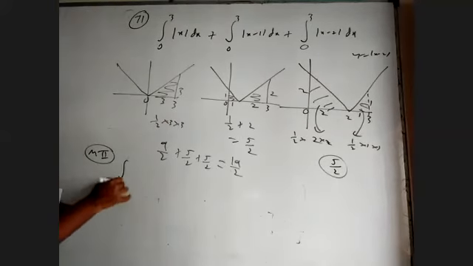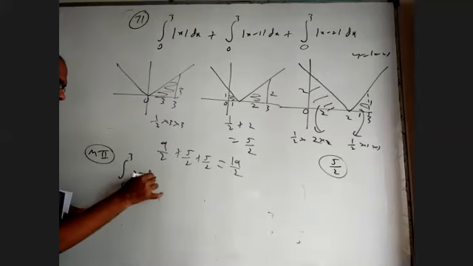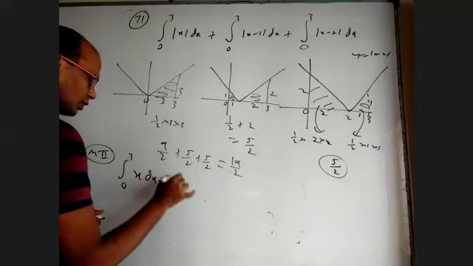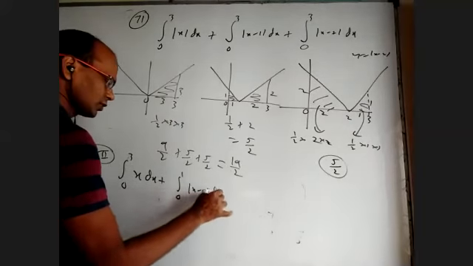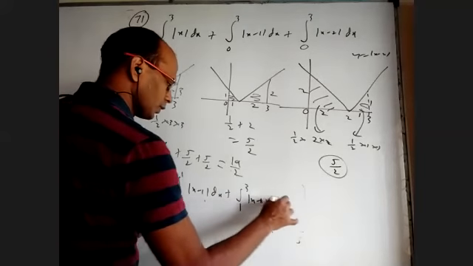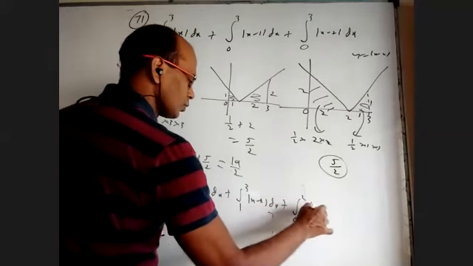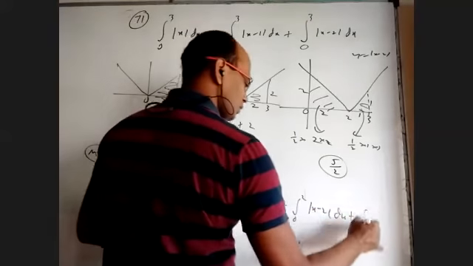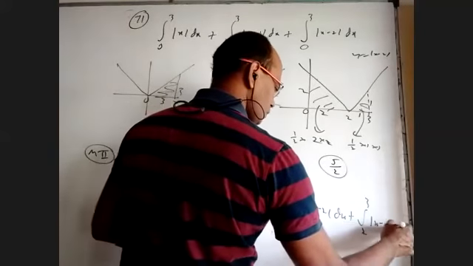First one is as it is, 0 to 3 x dx because it is positive. Second one, I have to write 0 to 1 mod x minus 1 dx plus 1 to 3 mod x minus 1 dx. Next is 0 to 2 mod x minus 2 dx plus 2 to 3 mod x minus 2 dx.